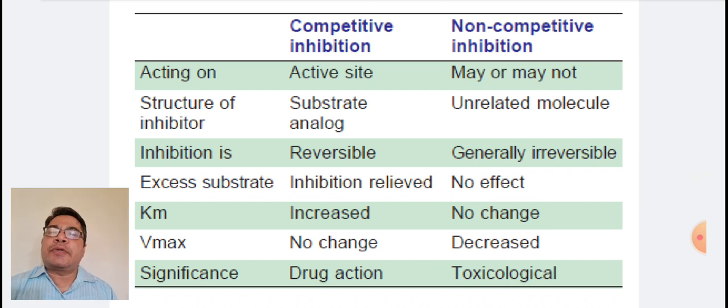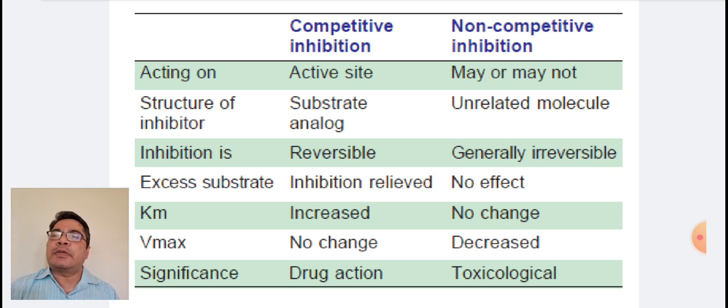Coming to the difference between competitive inhibition and non-competitive inhibition. Drugs act on the active site in case of competitive inhibition, but may or may not act on it in non-competitive inhibition. The structure of the inhibitor is a substrate analog in case of competitive inhibition, but it is an unrelated molecule in case of non-competitive inhibition.